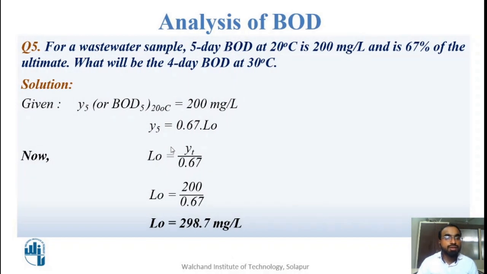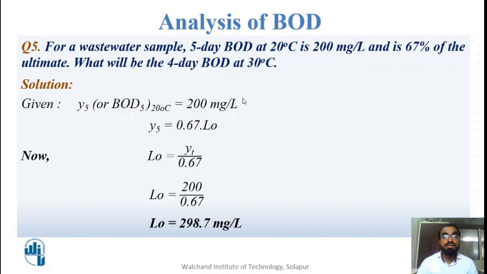So for the next question, what is given to us? For a wastewater sample, the 5-day BOD at 20 degrees Celsius is 200 mg per liter and is 67% of the ultimate BOD. The hint given in the question, indirectly, is the ultimate BOD value. What is asked? We have to find out the 4-day BOD at 30 degrees Celsius.